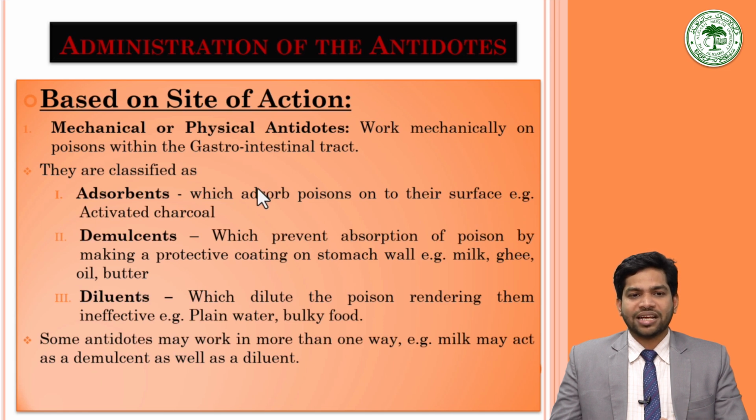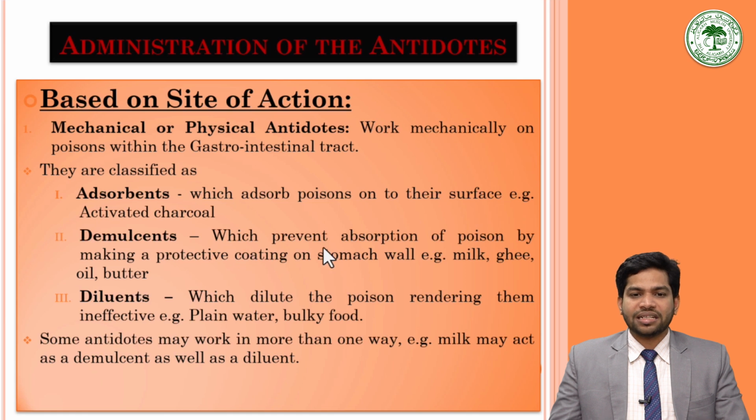So, based on their action, they are classified into adsorbents, demulcents and diluents. Adsorbents are the antidotes which adsorb the poison on their surface. For example, activated charcoal. Within the gastrointestinal tract, where the poison is at the initial stage, they will bind with the poison, adsorb it on their surface and cause its excretion out from the gastrointestinal tract through defecation, and will not allow the absorption of the poison.